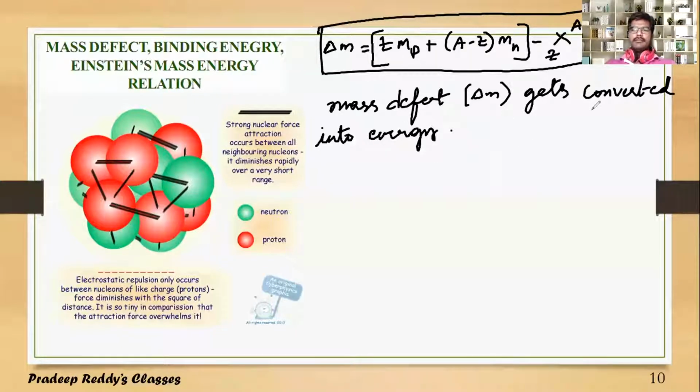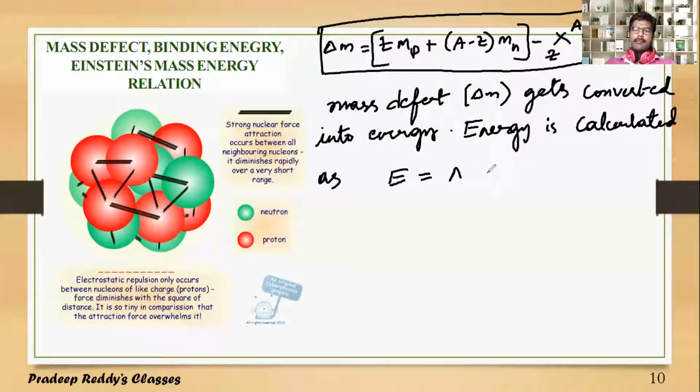Mass defect delta M gets converted into energy, and that energy is calculated as E is equal to delta M into C square.